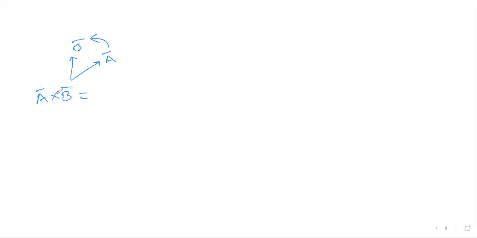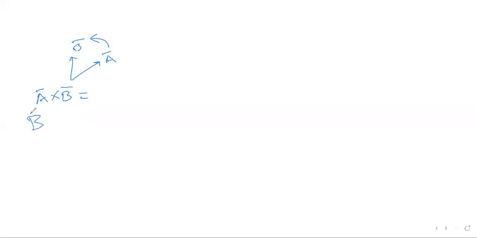Where will it be perpendicular to? Perpendicular, but in which direction? So this is your mobile screen, which you are seeing. A bar and b bar are the two vectors in the mobile screen plane. Where will a bar cross b bar be? Perpendicular, upward direction. So my a bar cross b bar will be in the upward direction.